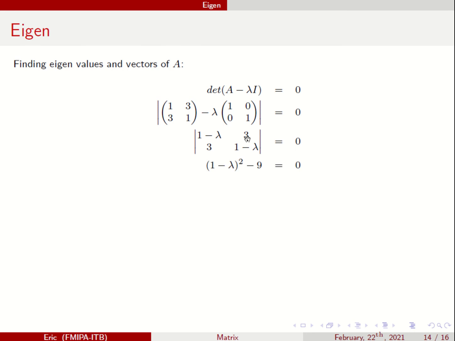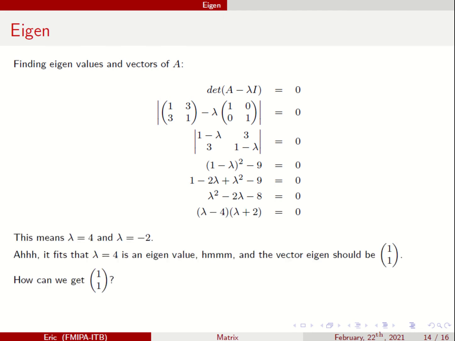So you can expand this, simplify this, and factor this out, and you have lambda equal 4 and minus 2. It fits. Lambda equal 4 is an eigenvalue. Remember, the eigenvalue with the eigenvector 1, 1. Okay. Now, how can we get this 1, 1 vector?